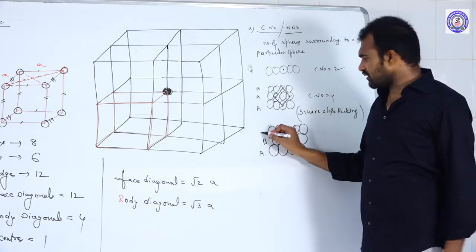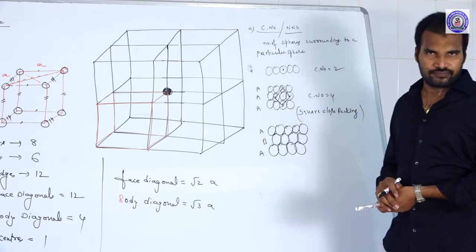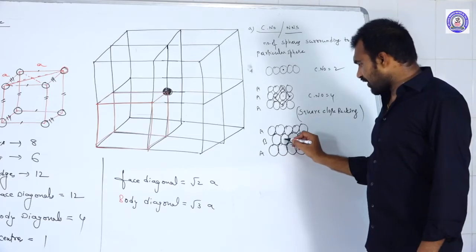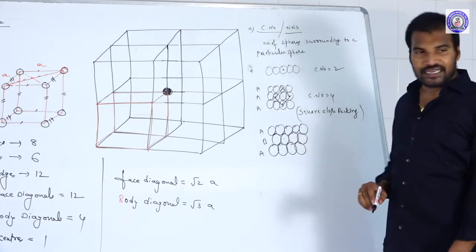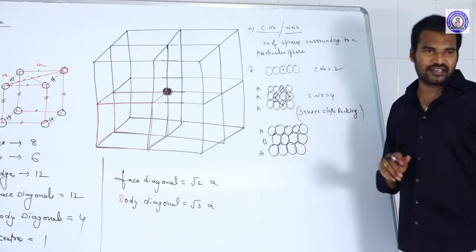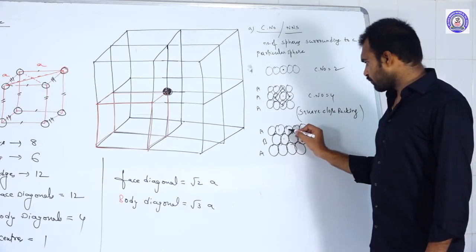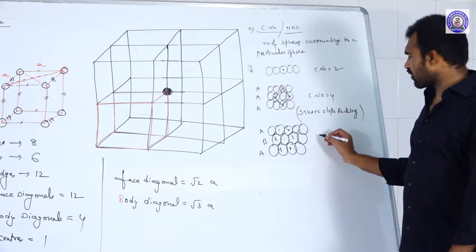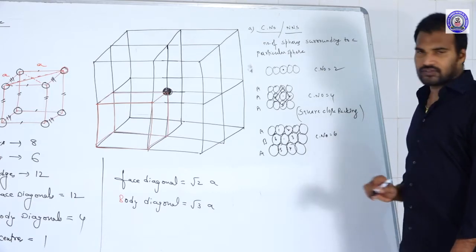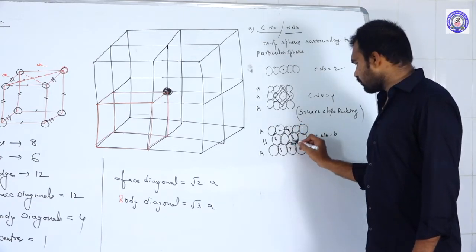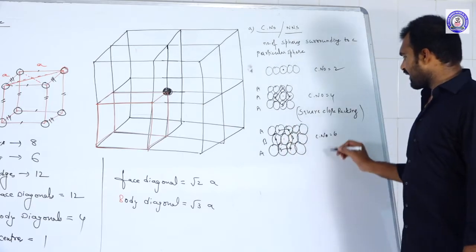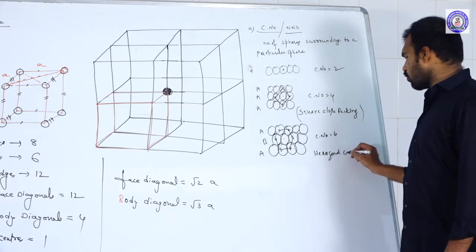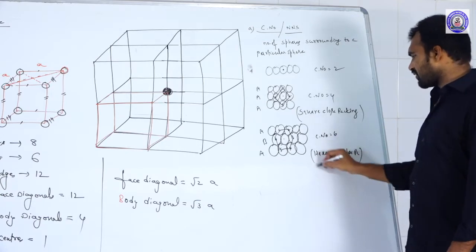Similarly, the third layer is again the same as the first layer. AB type. If you take any one sphere, it is connecting with 6 other neighboring spheres: 1, 2, 3, 4, 5, and 6. So the coordination number is 6. And when you connect these all, we get a hexagon. So this is the hexagonal closed pattern.